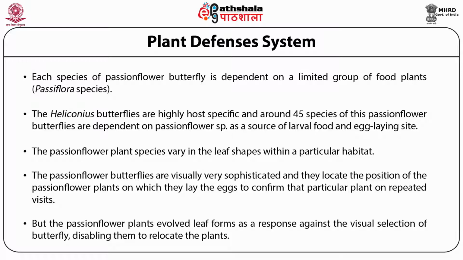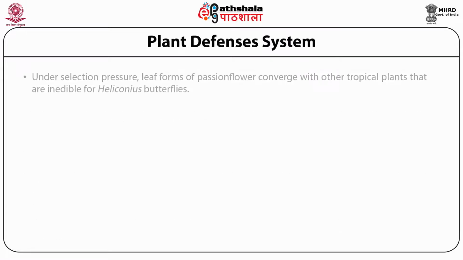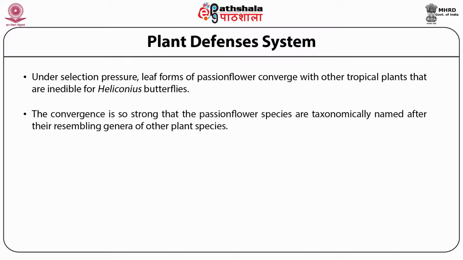But the passion flower plants evolved leaf forms as a response against the visual selection of the butterfly, disabling them from relocating the plants. Under selection pressure, leaf forms of passion flower converge with other tropical plants that are not edible for Heliconius butterflies. The convergence is so strong that passion flower species are taxonomically named after these resembling genera of other plant species.